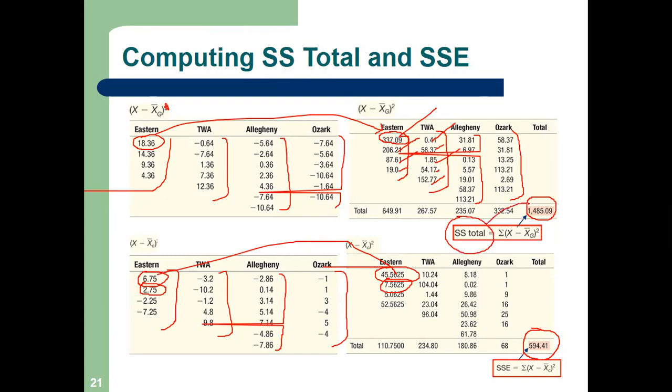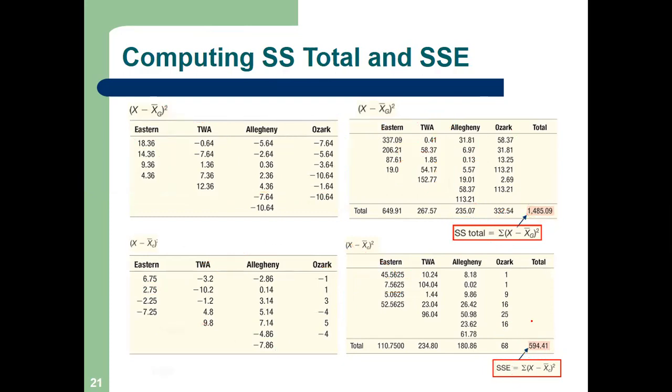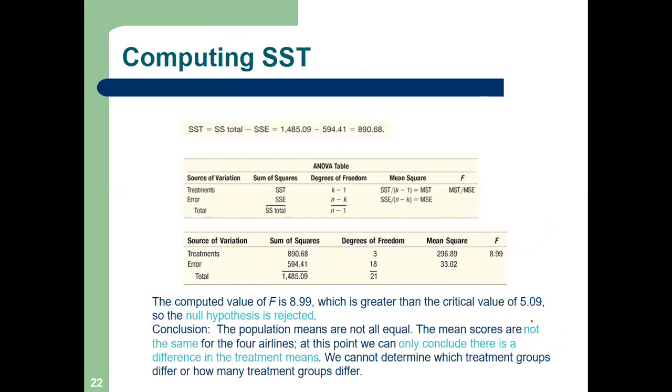How much? 1485. We have got SS error. How much? 594. And as I told you, we will not calculate all the three, because we know the relationship now. SS treatment plus SS error is SS total. So now we will apply that relation. So let me take you to the ANOVA table. So now we are started calculating FCAL.